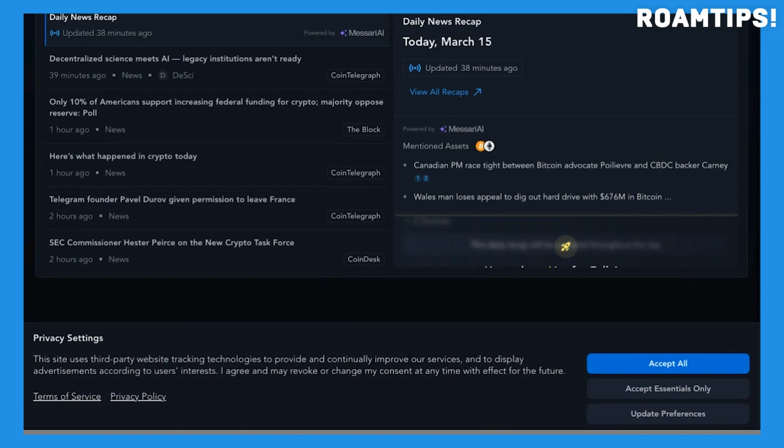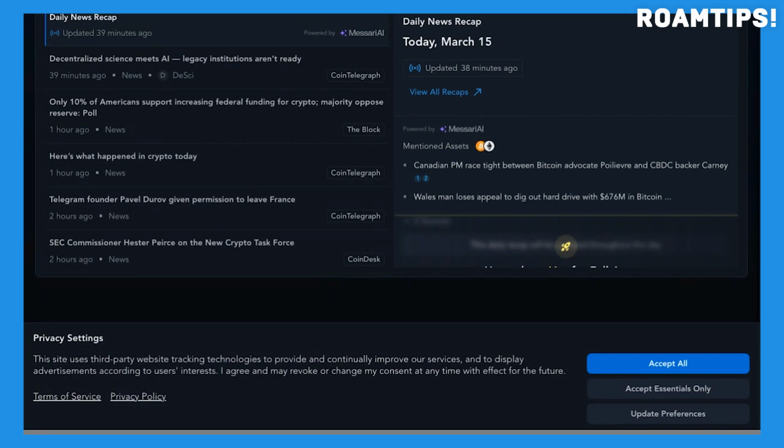One of Messari's key strengths is its in-depth asset profiles. These profiles offer a deep dive into individual cryptocurrencies, covering everything from tokenomics and team backgrounds to market performance and future roadmaps. This detailed information empowers users to make informed investment decisions based on solid research.